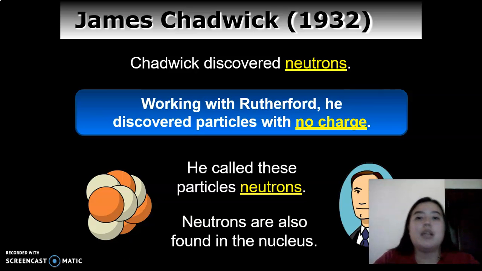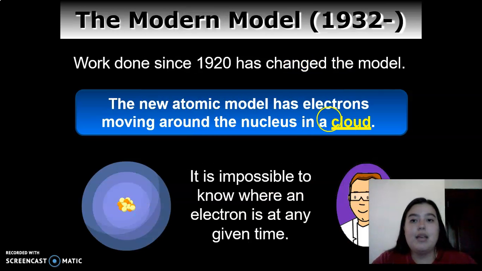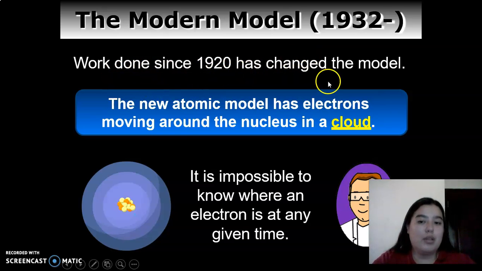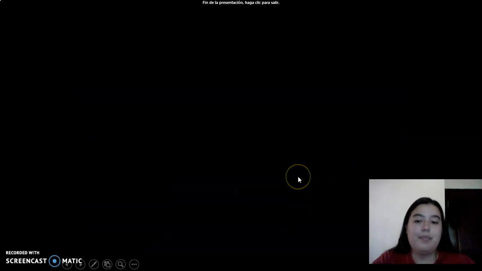Okay, then we have James Chadwick in 1932, and Chadwick discovered neutrons. Working with Rutherford, he discovered particles with no charge. He called these particles neutrons. Okay, neutrons are also found in the nucleus. And the modern model: work done since 1920 has changed the model. The new atomic model has electrons moving around the nucleus in a cloud, and it is not possible to know where an electron is at any given time.